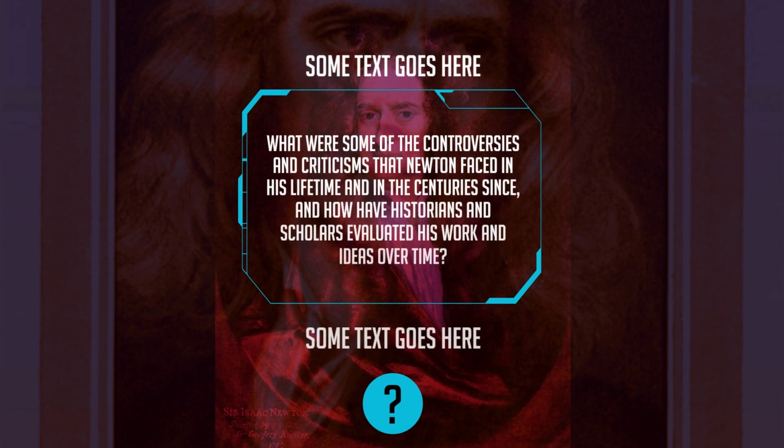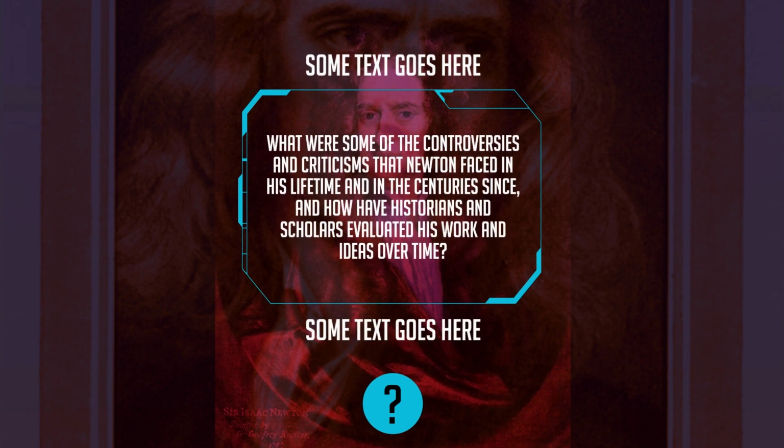What were some of the controversies and criticisms that Newton faced in his lifetime and in the centuries since, and how have historians and scholars evaluated his work and ideas over time?